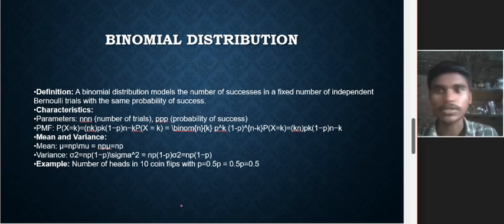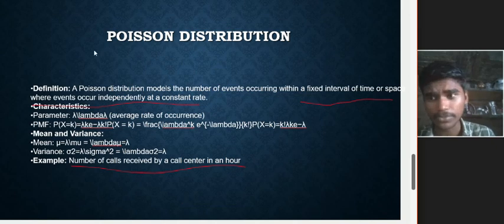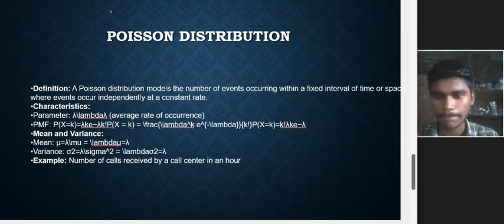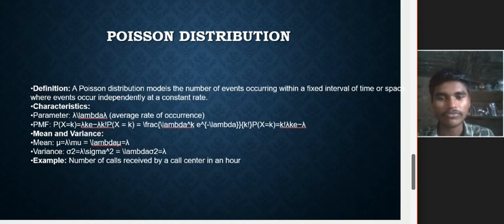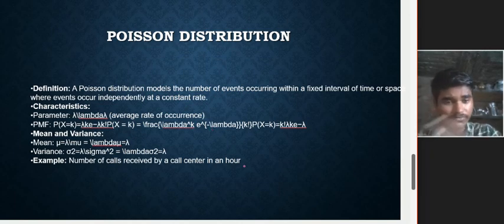So the example would be the number of heads in 10 coin flips with probability 0.5. How many heads can happen in 10 coin flips? Maximum 10, minimum 0. We can count how many that can happen with the binomial distribution.